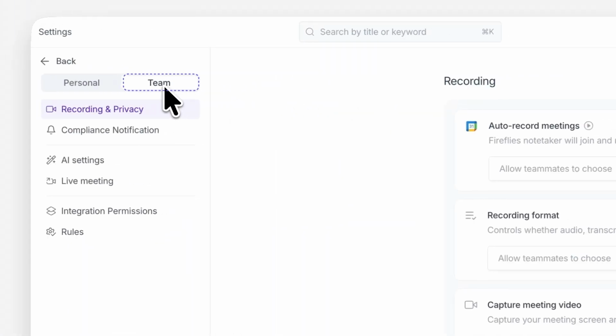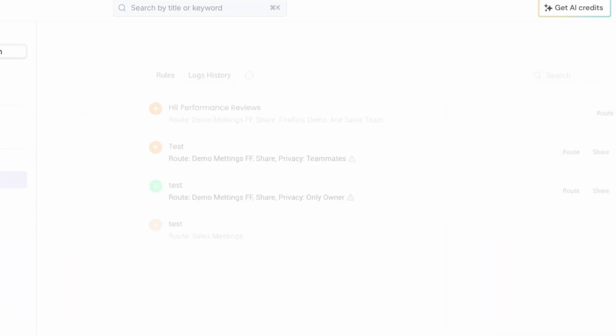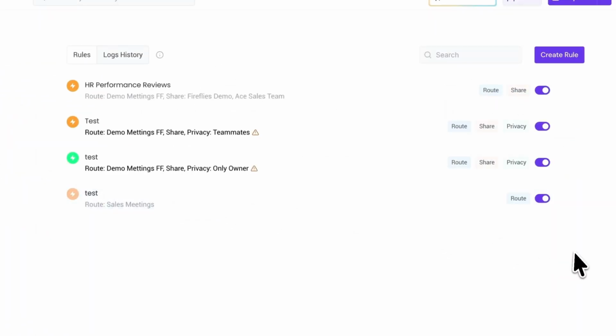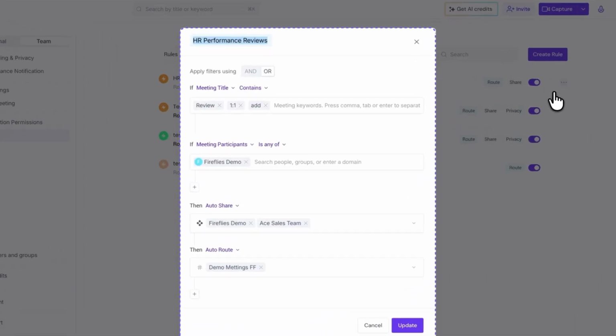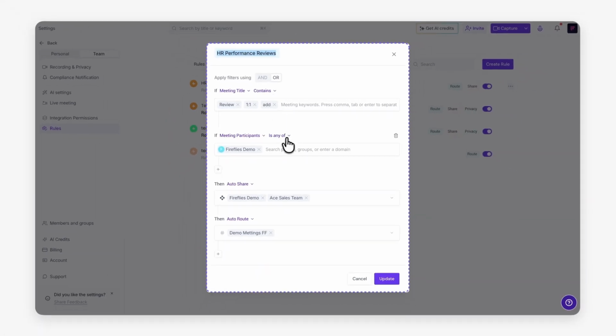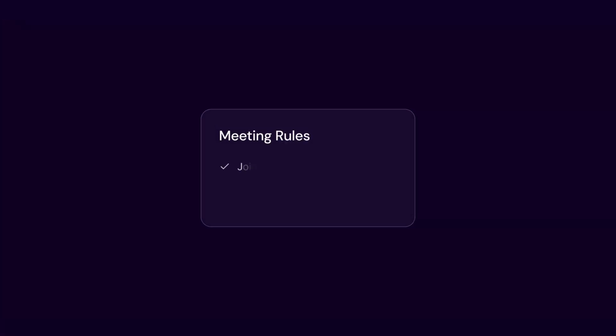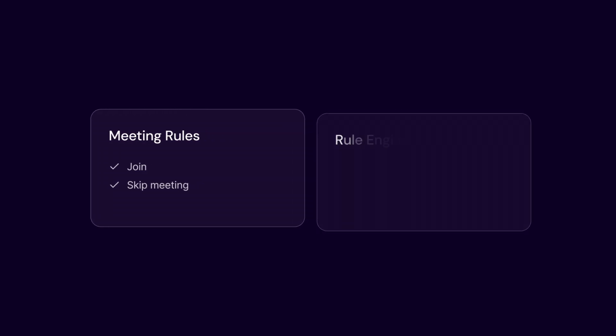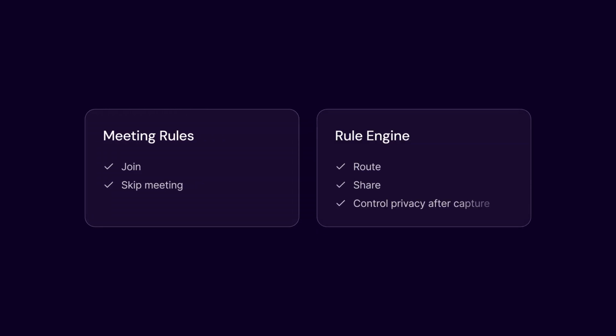Meeting rules control whether Fireflies joins. But what happens after a meeting is captured? That's where Rules Engine comes in. Rules Engine, available on Enterprise, lets you automatically route meetings to channels, share them with certain teammates, and set privacy levels based on conditions you define. Meeting rules: join or skip meetings. Rules Engine: route, share, and control privacy after capture.